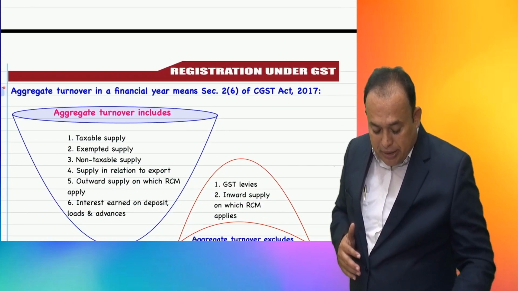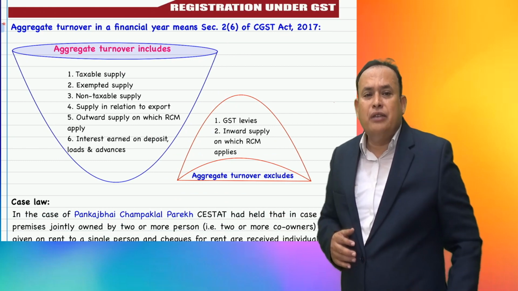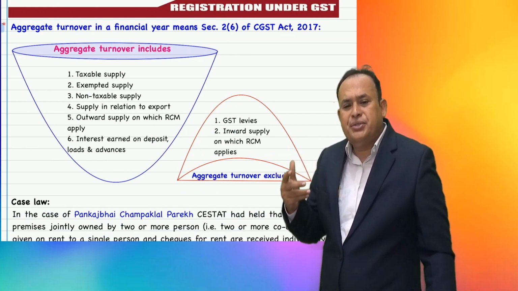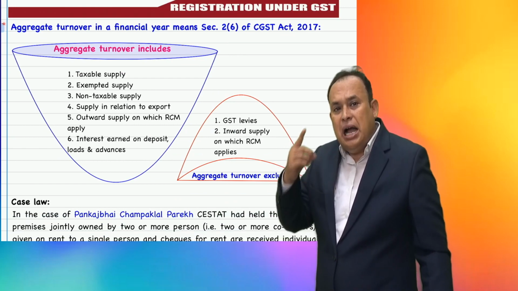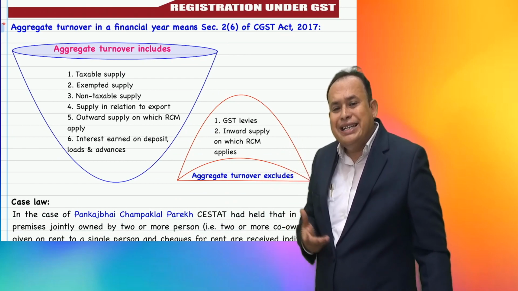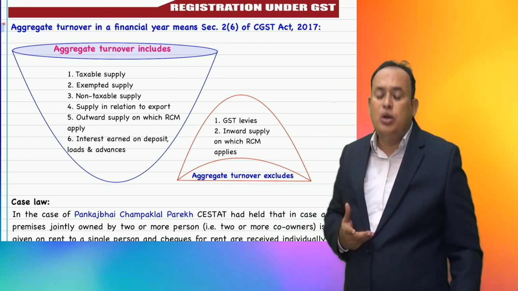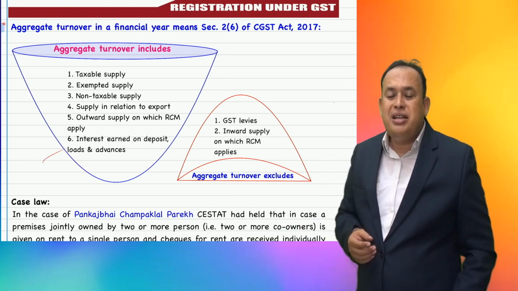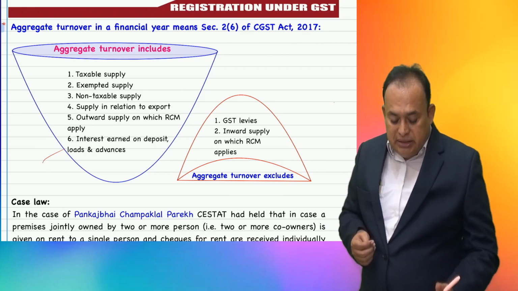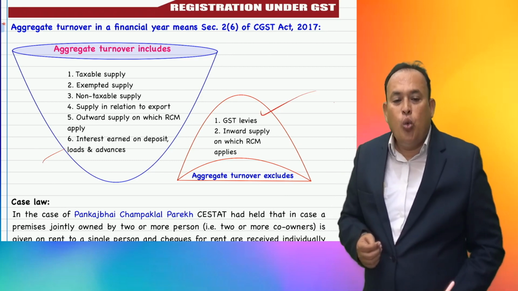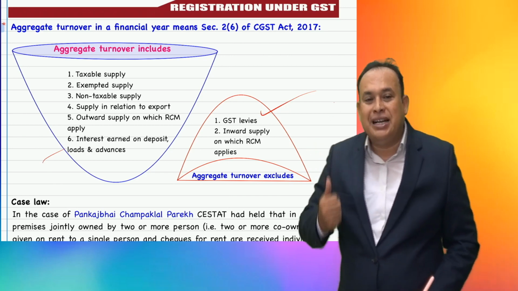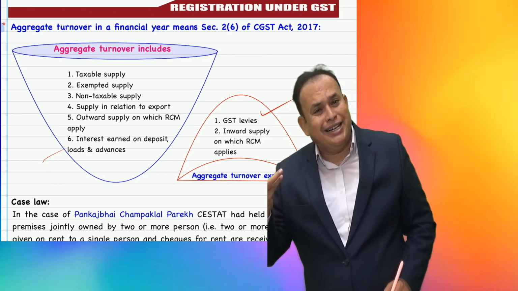Here I refer this point to you. Aggregate turnover includes all supplies. I am telling you, interest earned on deposits, loans and advances is also inclusive. What is excluded? GST levies. What is excluded from aggregate turnover while computing 40 lakhs, 20 lakhs, 10 lakhs, as the case may be?